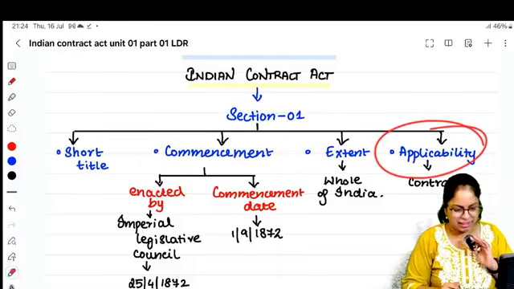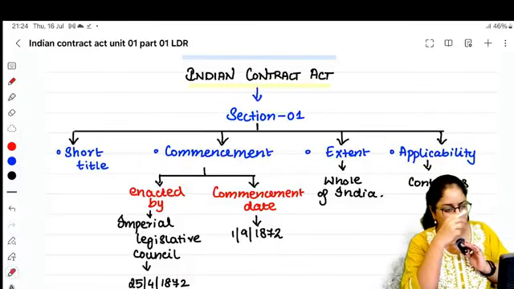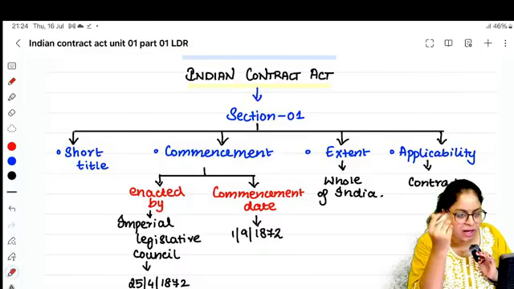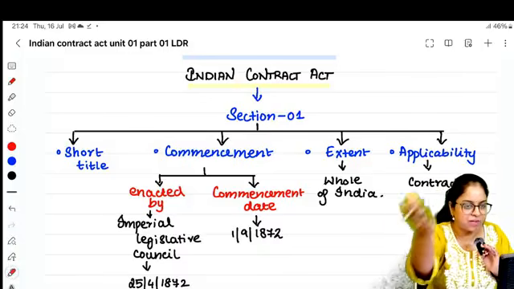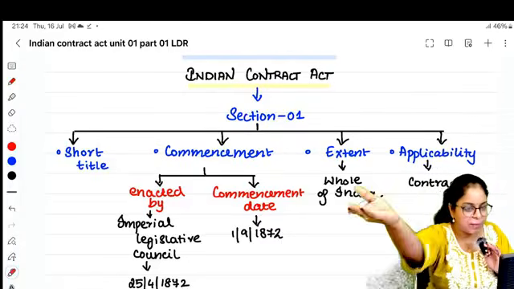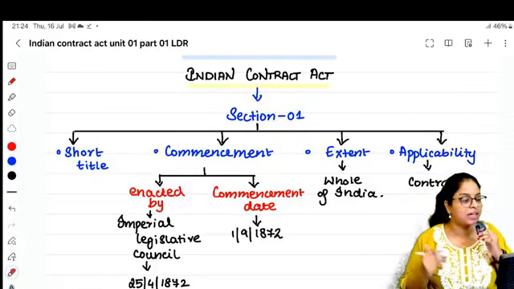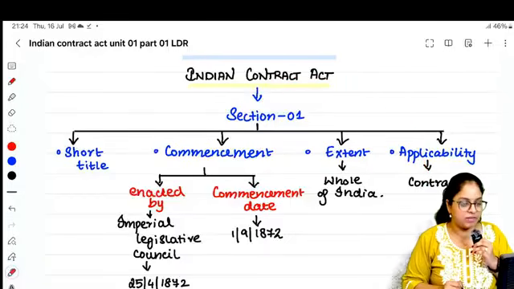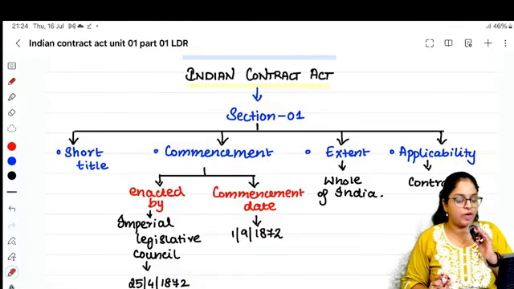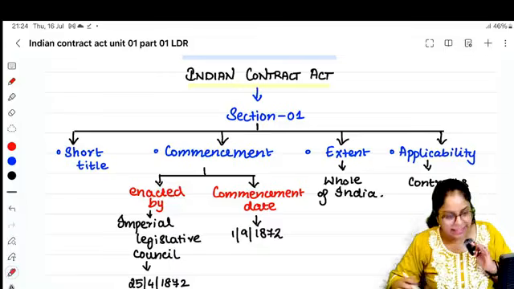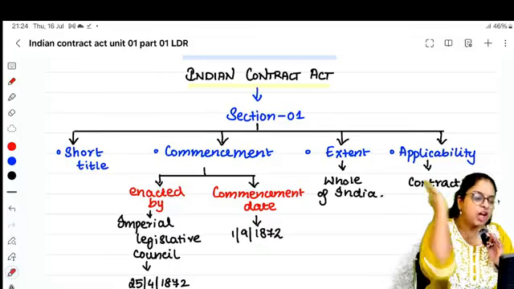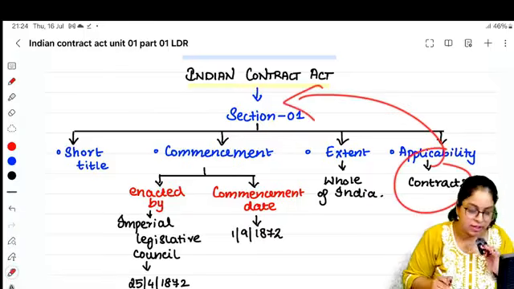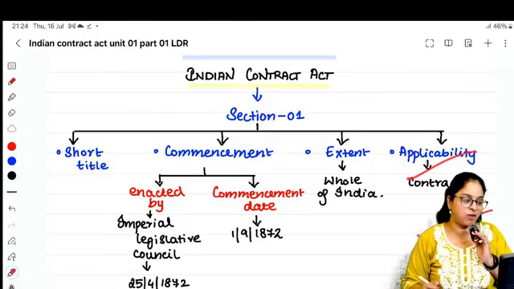Madam, applicability, what does this act apply to? Very simple. Companies Act will apply to companies. LLP Act will apply to LLP. Partnership Act will apply to partnership firms. Then the Contract Act should apply for all contracts. Whether you enter into a contract in electronic mode or in writing, whatever contract it is, if it is a contract, the Contract Act will govern it. It is applicable to all types of contract.